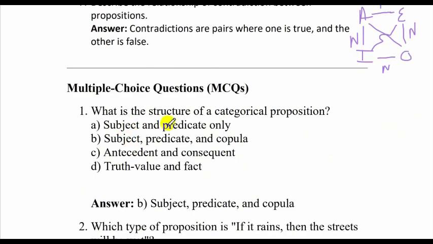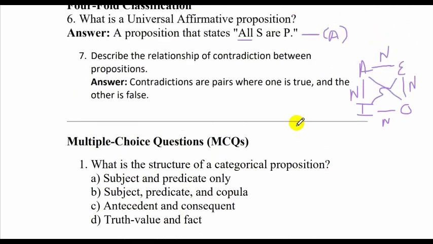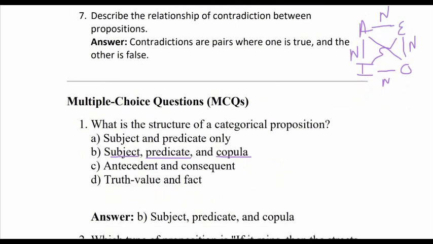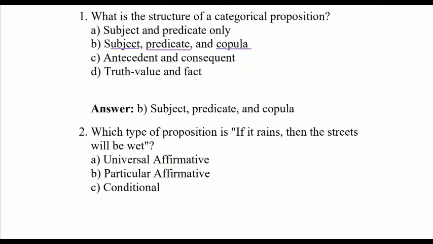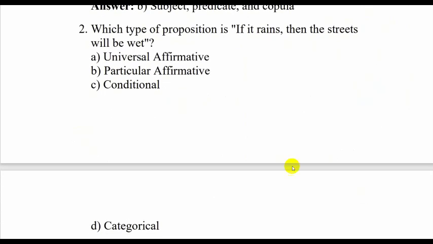Alright. What is the structure of a categorical proposition? It consists of a subject, a copula and a predicate. Which type of proposition is "if it rains"? This is a conditional proposition because there is an if and then. Now what is if? Can you remember? The word for if is antecedent. For then is consequent. Let's move forward.